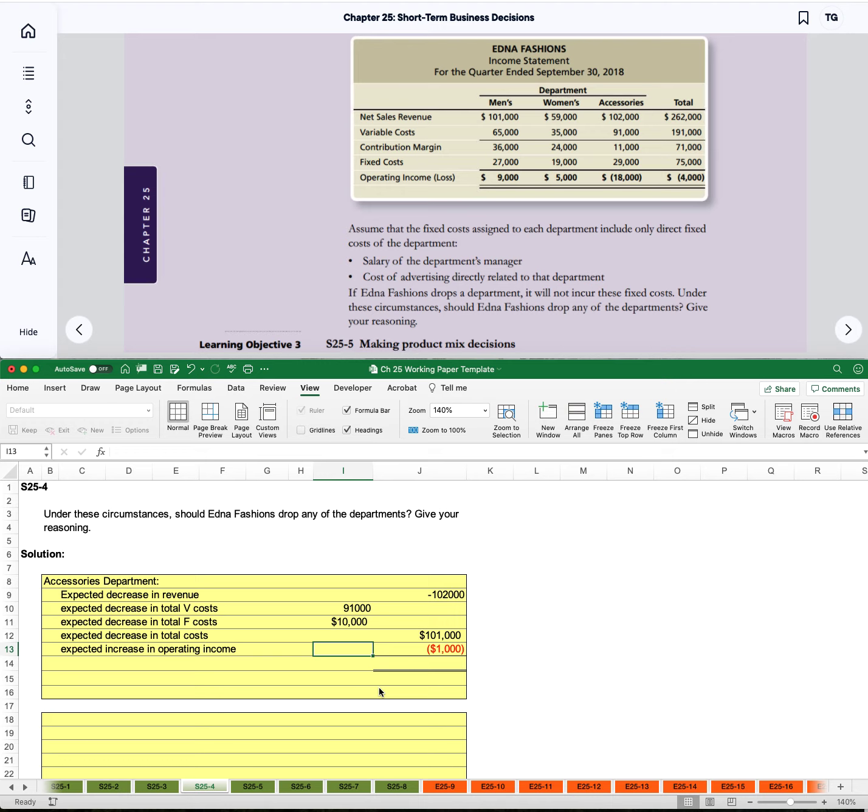And then we would see that that would still have a negative impact on overall operating income. And so the point being, they gave us an easy example where getting rid of accessories increases operating income by $18,000, and it's very obvious. But be aware that there could be scenarios where there's partial changes to the variable or the fixed costs.